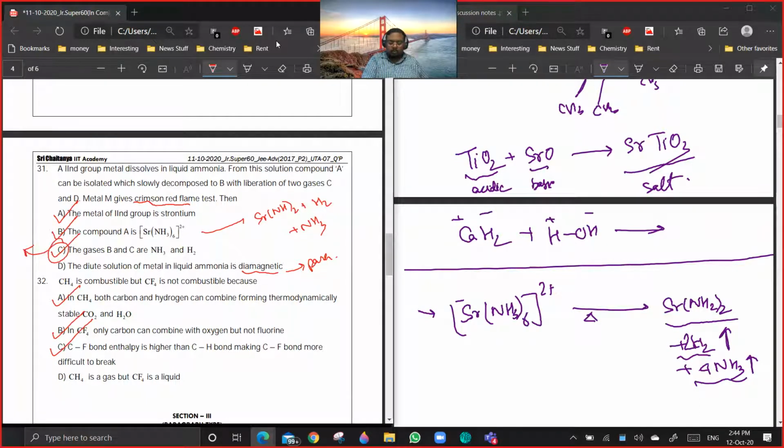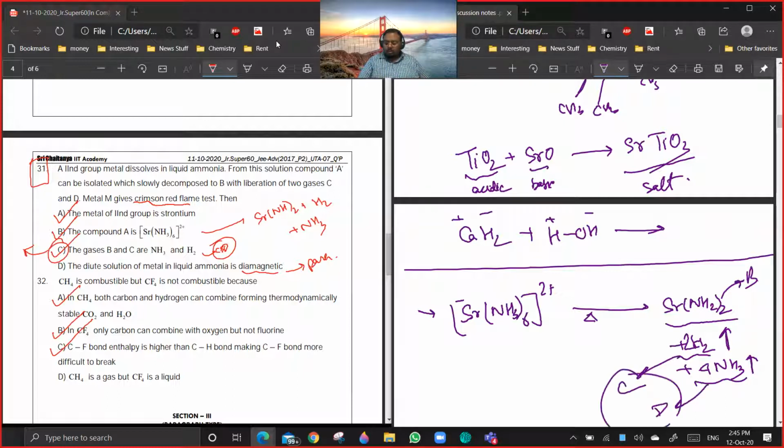It should be C and D. This is B, this is C, and this is D. So they are talking about these two. Is it clear? No, it's solid. Strontium amide. It's an ionic compound.